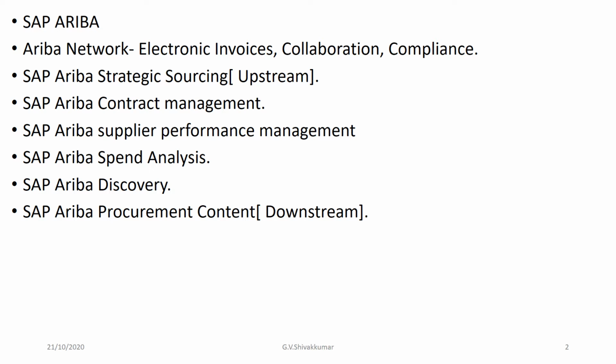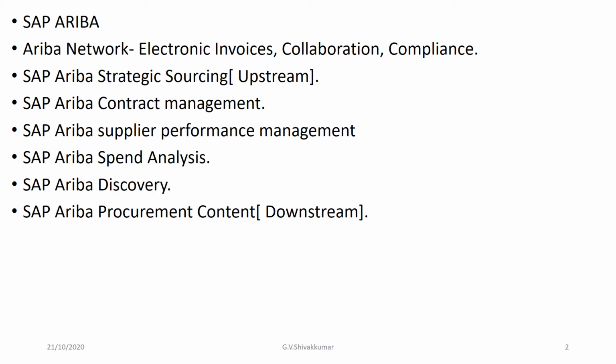Now we have SAP Ariba Supplier Performance Management. Supplier performance management is a process that defines, measures, monitors, and analyzes supplier performance to meet business goals. It uses KPIs as elements of scorecards to monitor and manage supplier performance in achieving objectives. Its key objectives include defining objectives and analyzing performance data.